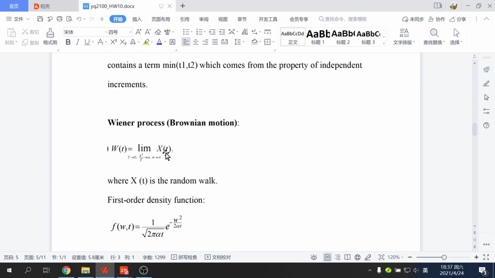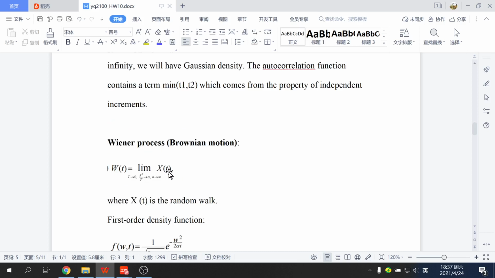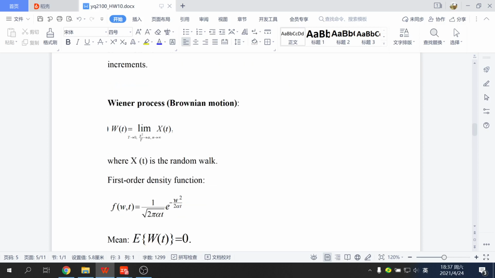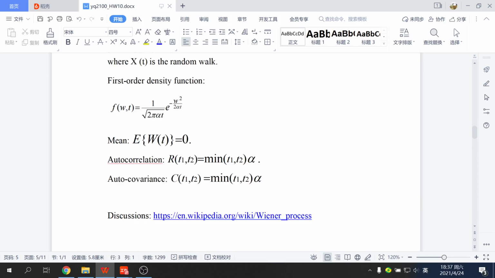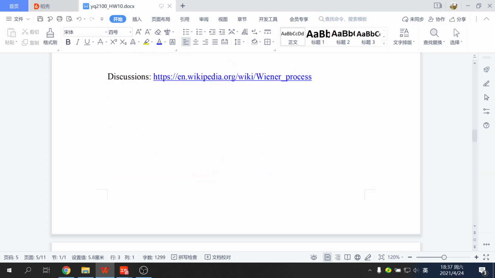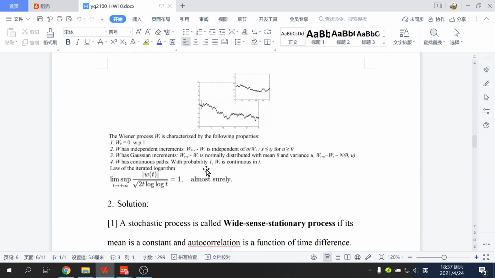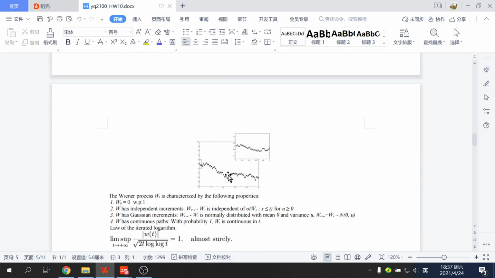This is the limit of the random walk. So this is another process. This is the mean value, autocorrelation, autocovariance, and there are more properties of this. So this is question 1 in homework 10.